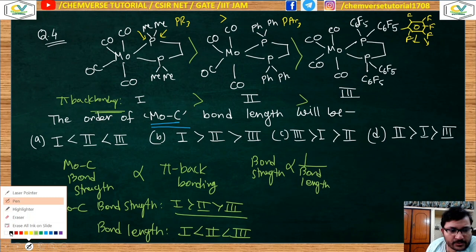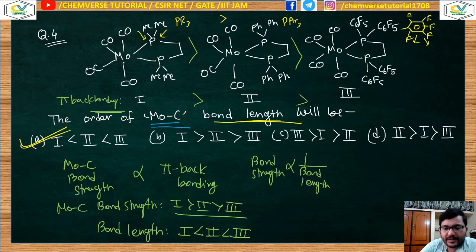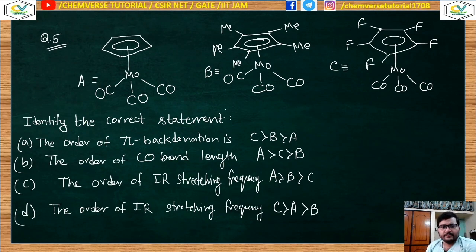Now if you compare the options, in this case the bond length order has been asked, so 3 greater than 2 greater than 1, so option A is your right answer. Okay, now moving on to our next question.